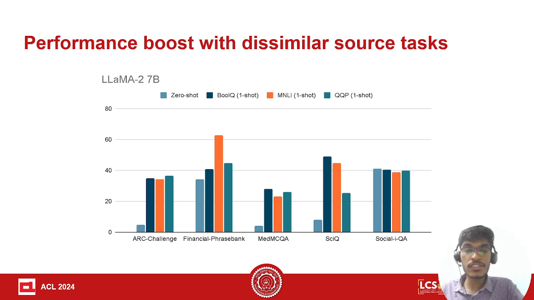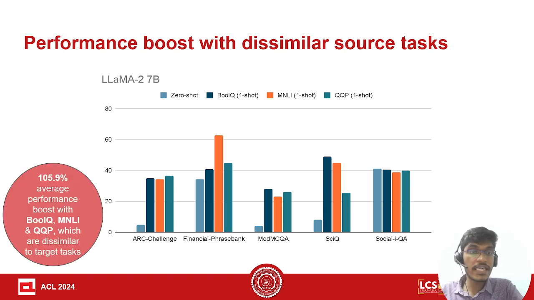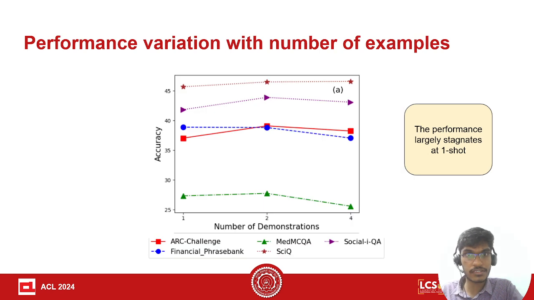Even with dissimilar source tasks, we see performance improvement. What do you mean by dissimilar source tasks? For example, the tasks BoolQ, MNLI, and QQP, which are Boolean question answering, NLI, and natural language understanding tasks, don't match any of the 5 target tasks in their form or question patterns. Still, we see an average of 105.9% improvement with these 3 dissimilar source tasks averaged over the 5 target tasks.